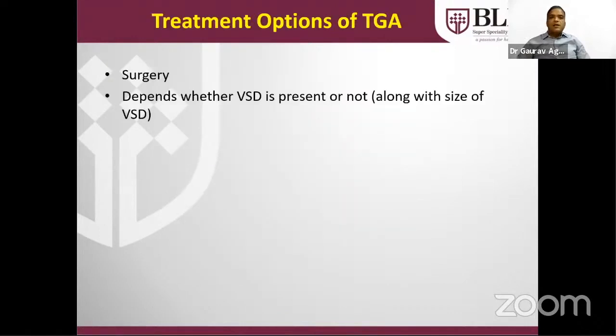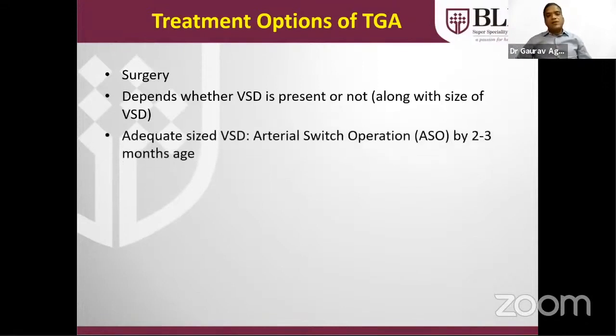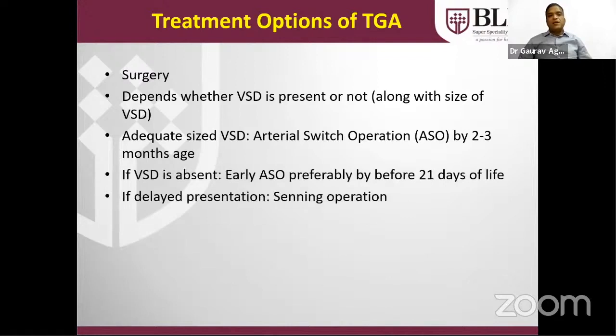Timing of surgery in case of TGA will depend on whether the VSD is present or not. If present, what is the size of the VSD? If the VSD is large enough, of adequate size, the treatment of choice is arterial switch operation, commonly known as the ASO, by 2 to 3 months of age. If the VSD is absent or very restrictive, very small, then preferably the patient should be operated on by 2 to 3 weeks of age in the form of ASO.